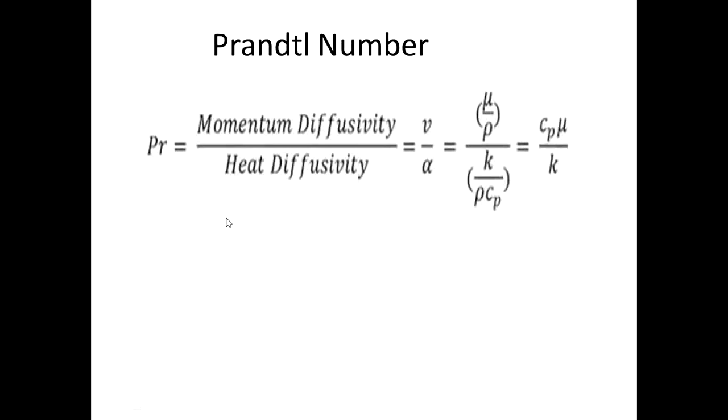The Prandtl number is the ratio of the momentum diffusivity to the thermal diffusivity. The formula is like this: Prandtl number equals mu Cp divided by K.